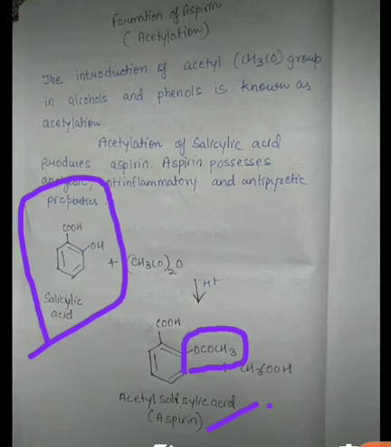Aspirin, or acetyl salicylic acid, is an ester. Okay, and we are just paying attention to this CH3CO group, that is acetyl group. So whenever in any compound there is introduction of acetyl group, that is known as acetylation.